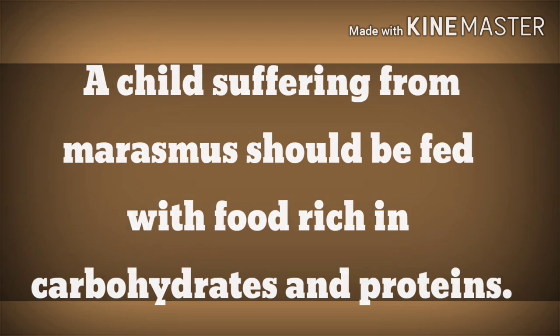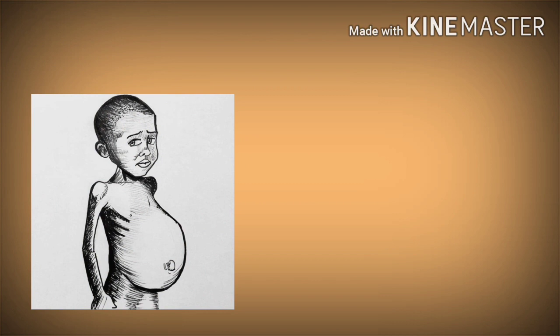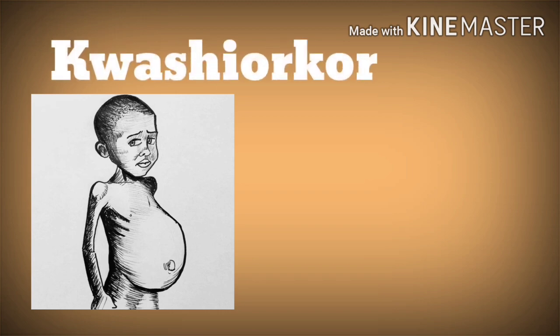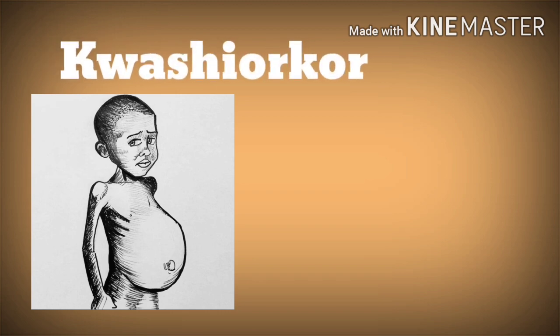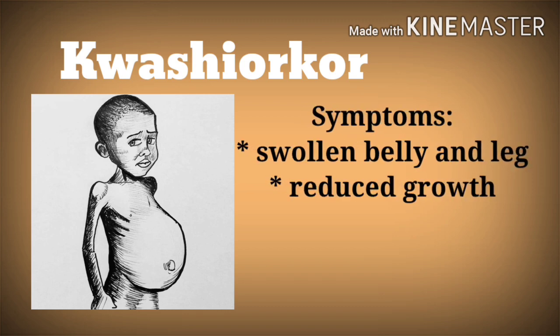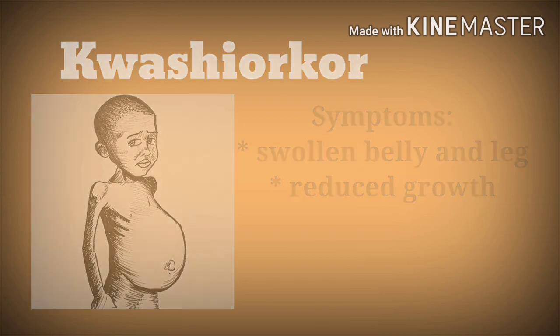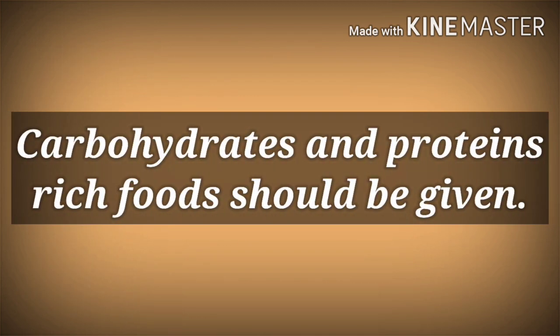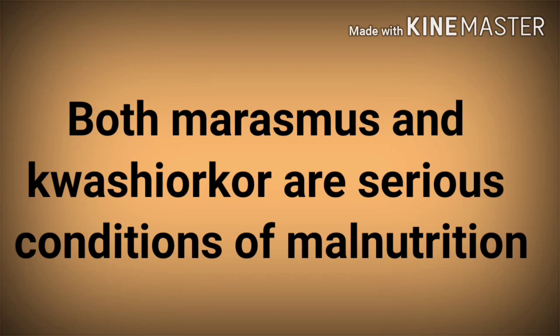The kid you see in this picture suffers from yet another protein carbohydrate deficiency disease called kwashiorkor. Affected children will have swollen legs and belly. Their growth is also reduced. Children suffering from kwashiorkor are also fed with carbohydrates and protein-rich foods. Both marasmus and kwashiorkor are serious conditions of malnutrition.